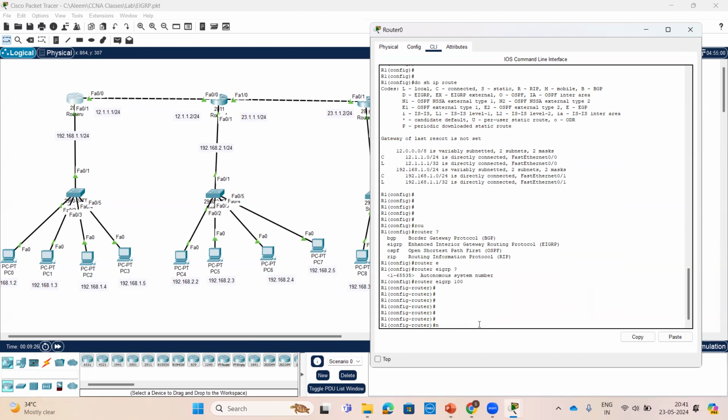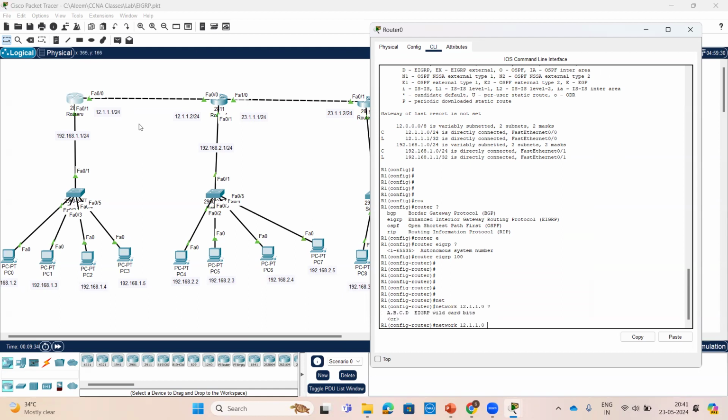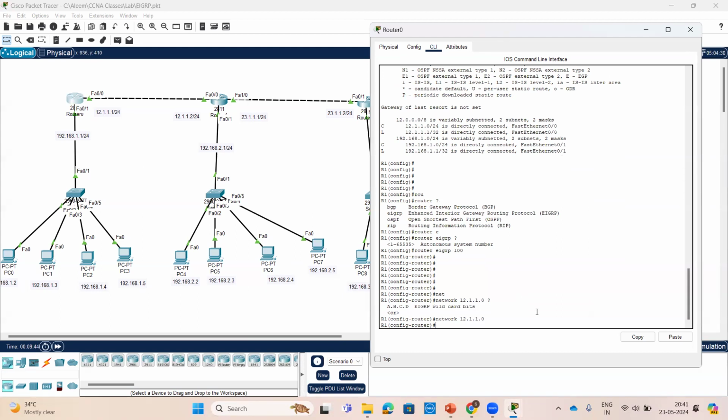Now I'm advertising network 12.1.1.0. This interface, if you are giving a wildcard, it is no issue, and if you are not giving it, also no issue.